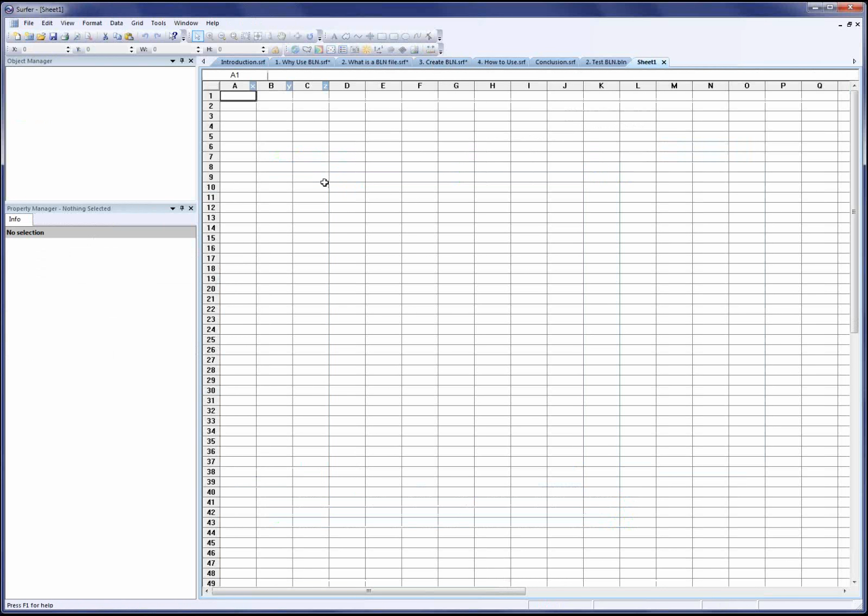Now remember, the BLN file consists of a one-line header row followed by the XY coordinates. So to create some simple two-point lines, I'll enter 2 as a header for the two-point line, and then type in the X and Y coordinates for the 2 points that make up the line. So I'll just go ahead and enter some coordinates here. I'll enter the coordinates for another line. I'll do this as fast as I can. And one more line.